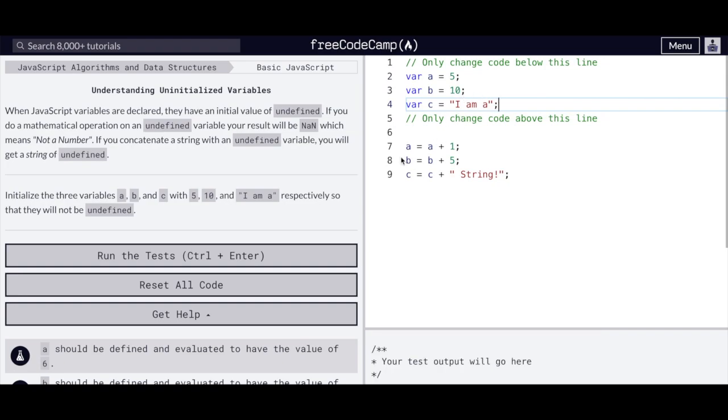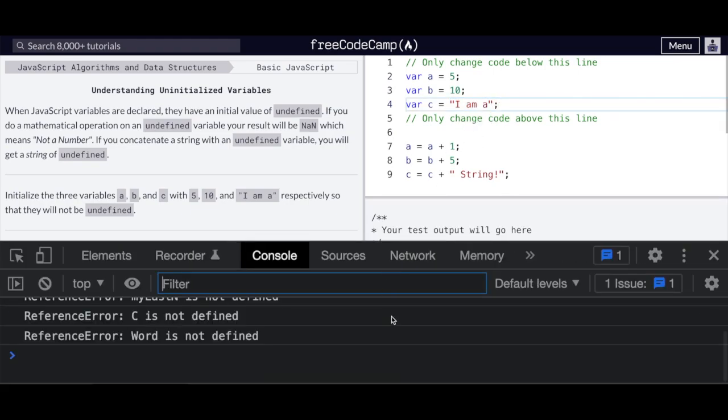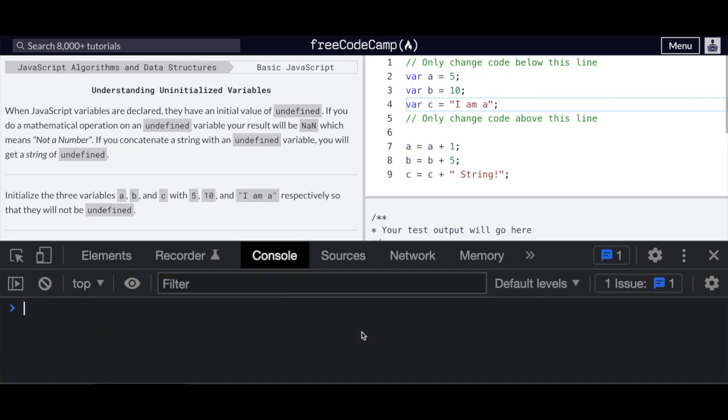And now, down here, since these variables have already been declared and assigned, we have new assignments which are saying A will now equal A plus 1, which would be 5 plus 1, so A will now equal 6. And B will equal B plus 5, so that'd be 15, because up here we declared B and gave it the value of 10. And C would now be I am A plus string with a space here. So this is something that a lot of people might run into when they first learn JavaScript. If you have a string, I just did my Command K here to clear the console.